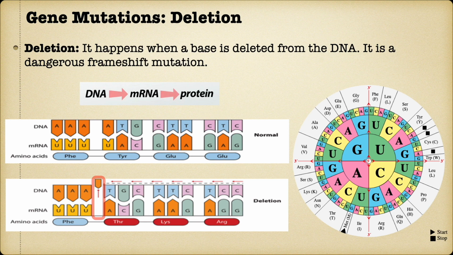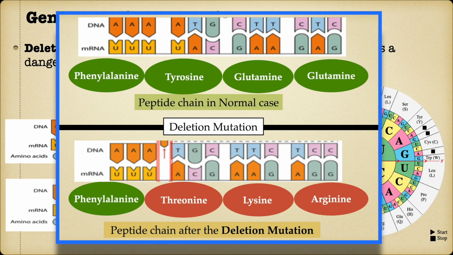The deletion mutation deletes the fourth base A, causing the gene sequence to change to AAA, TGC, TTC and TCC, assuming the DNA has base C after the sequence of bases belonging to this gene. The mRNA codon triplets created on the basis of the changed gene would now be UUU, ACG, AAG and AGG. In the translation phase, the codons of mRNA would bring in 4 amino acid molecules, out of which only the first would be correct and the remaining 3 would be different from what they would have been had the deletion mutation not taken place. A peptide chain formed out of these amino acid molecules would not be able to make the correct protein essential to the cells.